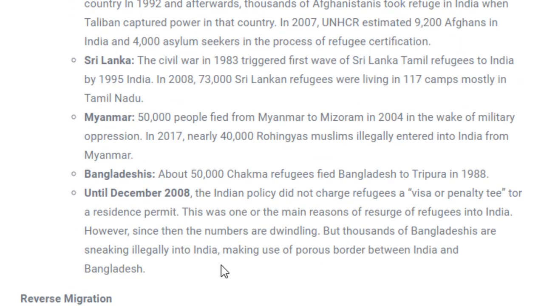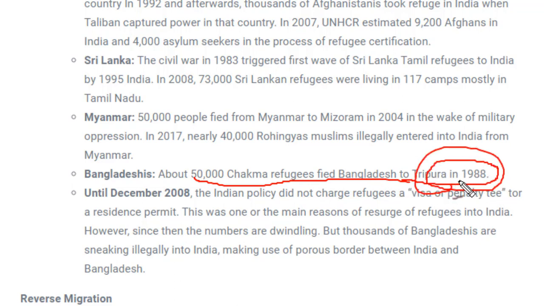Next is Bangladeshi. As we have already seen, around 50,000 Chakma refugees fled from Bangladesh to Tripura in 1988. Tripura is a very next state, an Indian part, which is lying next to Bangladesh. That's why it was easy for Bangladeshis to enter Tripura. And there are many other points which you can see.